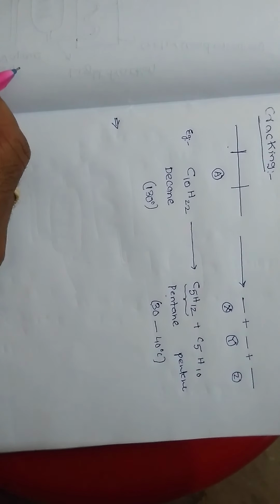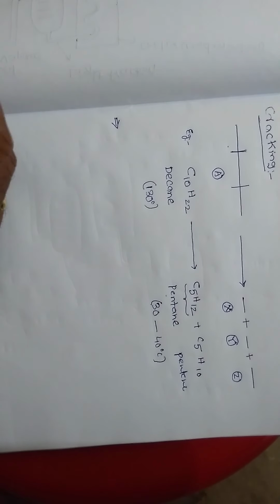What is the use of cracking? Why are we going for cracking? In the last class, we discussed the refining of crude oil, where crude oil is separated into individual fractions like diesel, petrol, kerosene, and so on.